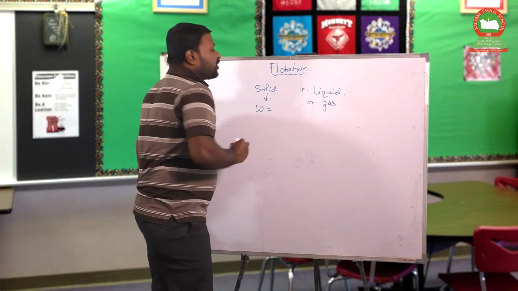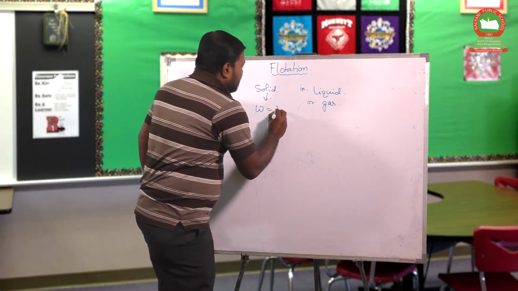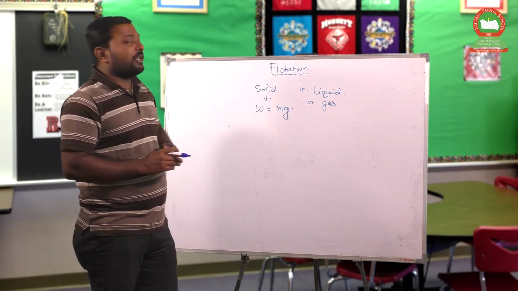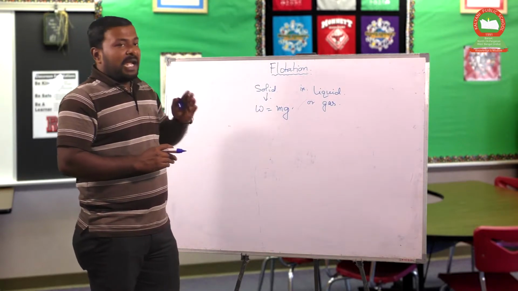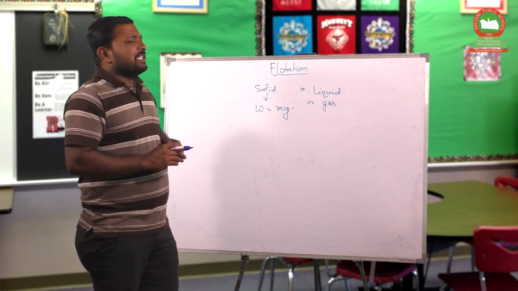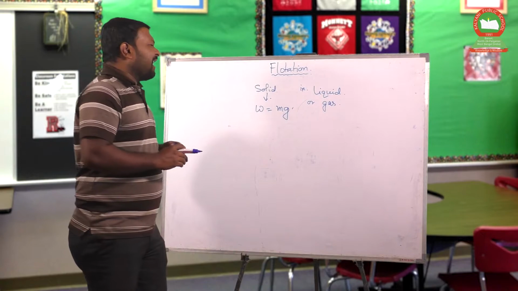Let the mass of the solid be m and the acceleration due to gravity be g, then the weight of the solid body is mg. And from the action-reaction principle, we previously know that weight always acts downward.